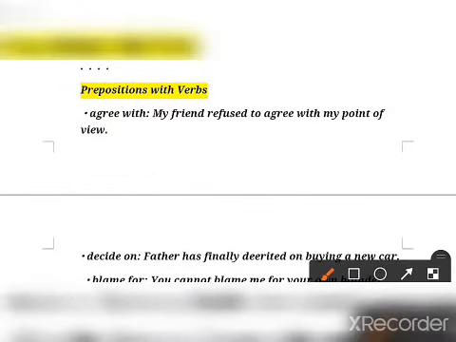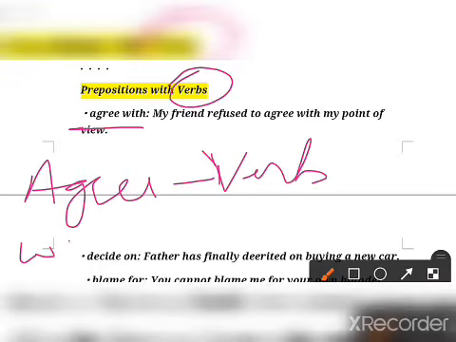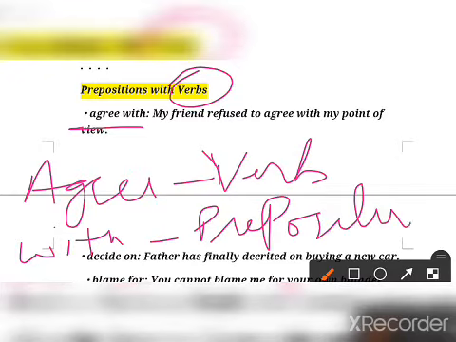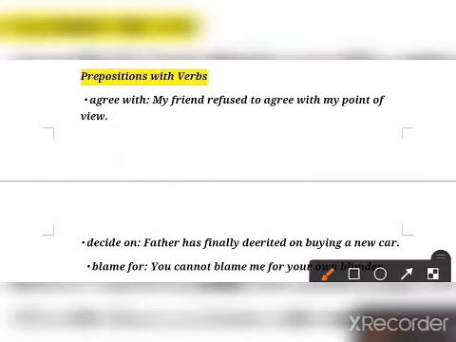So first of all, prepositions with verbs. Agree with. See, agree is what? Agree is a verb. And what came with the verb? With. And what is with? With is a preposition. So now verb plus preposition. When verb plus preposition come together, let's see with the help of examples. Agree with. My friend refused to agree with my point of view. See, this came together.